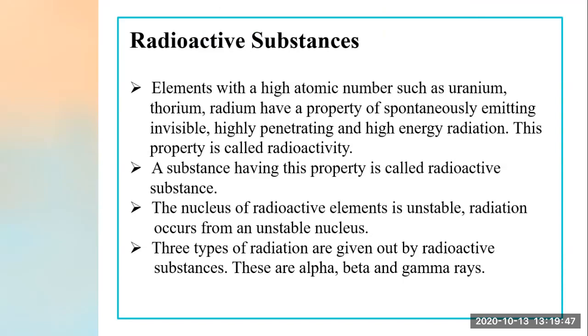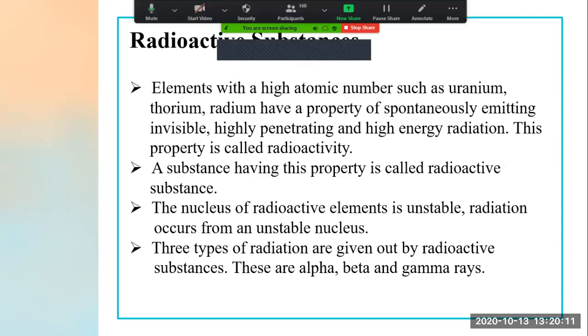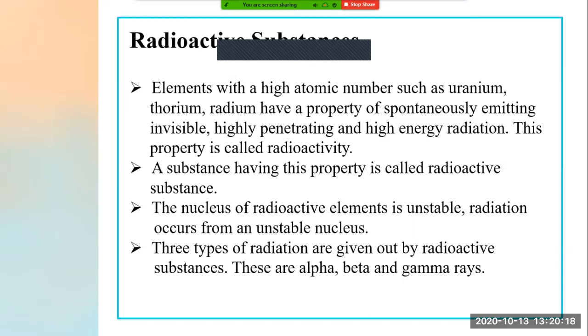Beta rays were deviated toward the positive plate, while alpha rays were deviated toward the negative plate. This shows that beta is negatively charged, alpha is positively charged, and gamma ray was not at all deviated in the electric field, meaning it is neutral in nature.